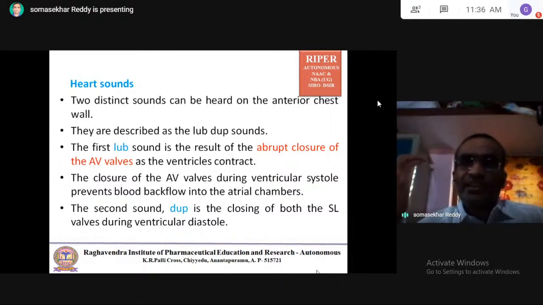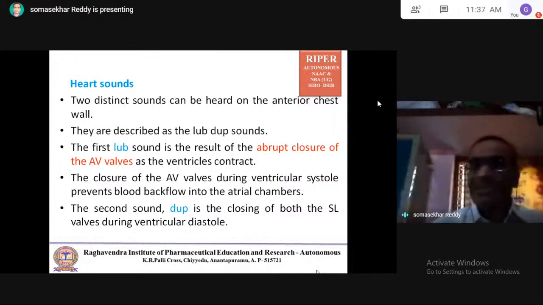Between the right atrium and right ventricle, there is a valve. That valve is called the tricuspid valve. Between the left atrium and left ventricle, there is the bicuspid valve, which is also called the mitral valve. So abrupt closure of the atrioventricular valves while the ventricles are contracting leads to this sound. That sound is called lub.